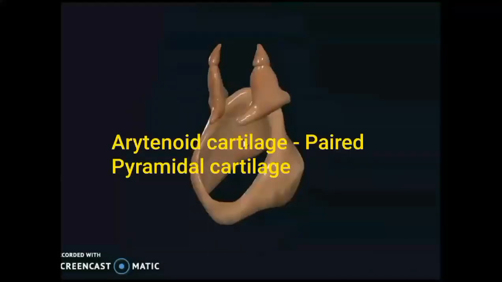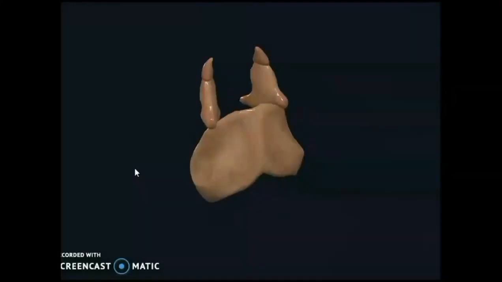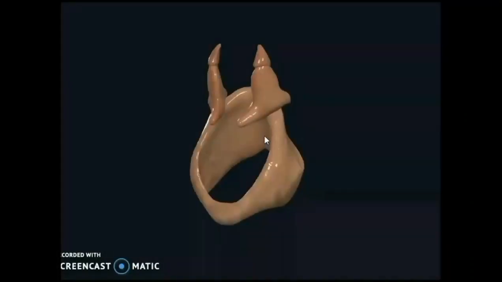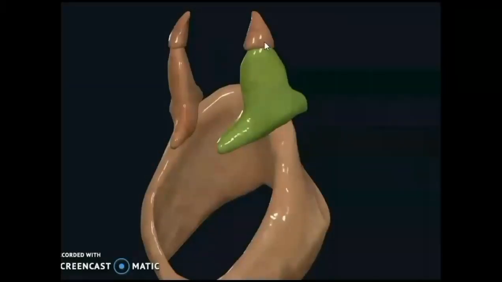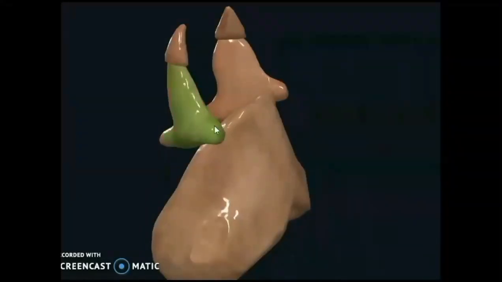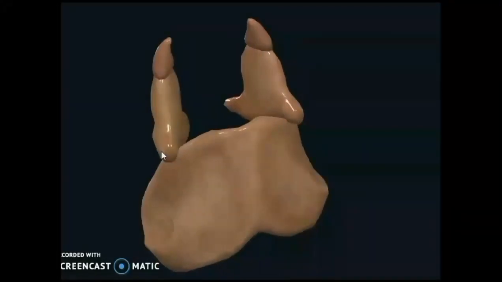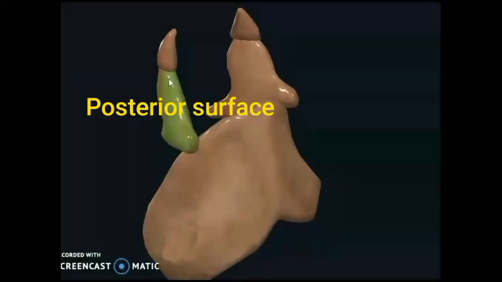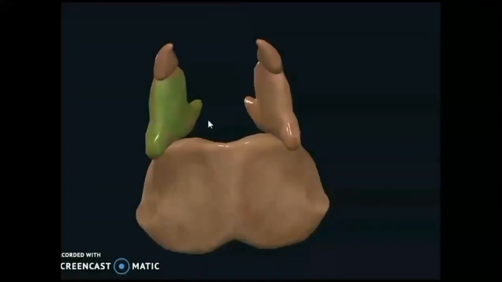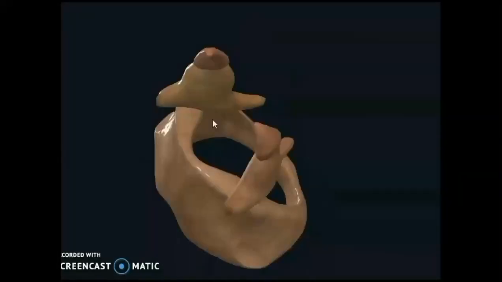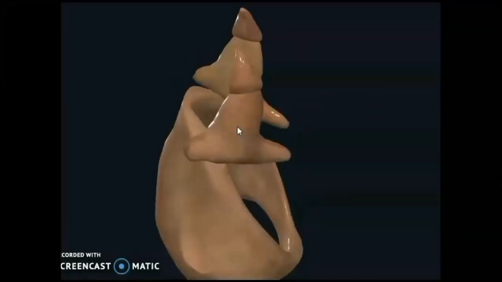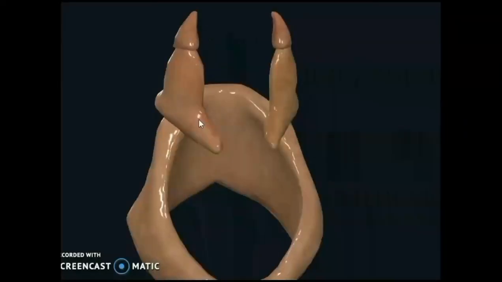So you can see arytenoid cartilage is a paired pyramidal cartilage resting on the upper border of broad posterior lamina, having an apex where it gives attachment to conical corniculate ligament and prop-like cuneiform cartilages. This is vocal process. This is muscular process, and it presents this surface, that is posterior surface, medial surface and anterolateral surface.